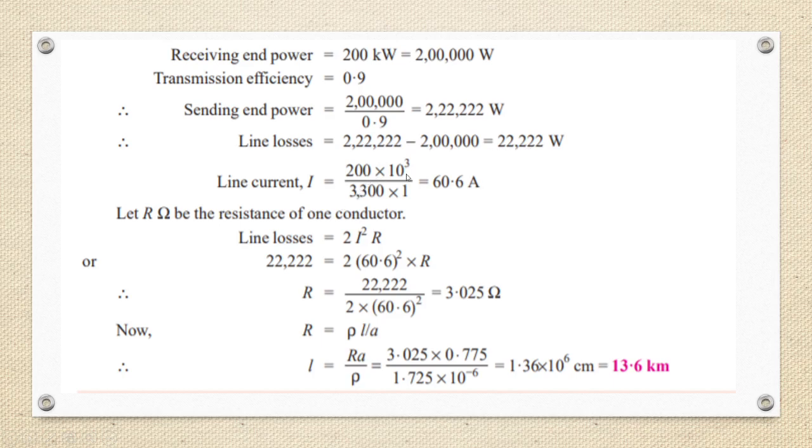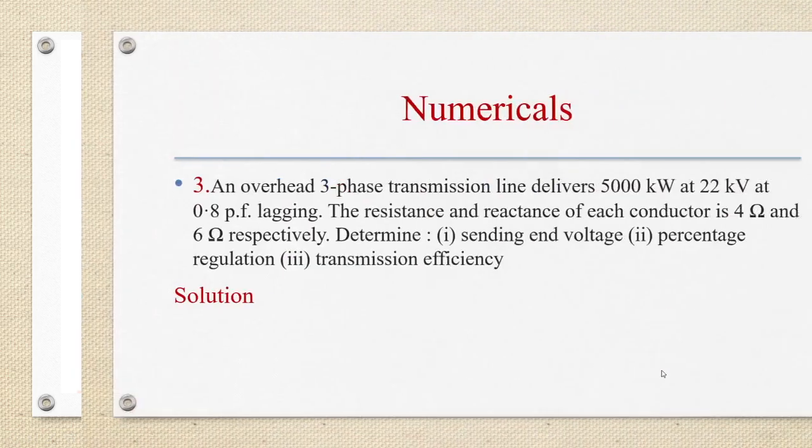Line current is 200 into 10 power 3 by 3300 into 1, that is 60.6 amps. R is the resistance of one conductor. Line losses will be equal to 2I square R. Substituting all the values, we get R as 3.025 ohms. The formula for R is rho L by A, so L is equal to RA by rho. Substituting all the values, we get the length as 13.6 kilometer.